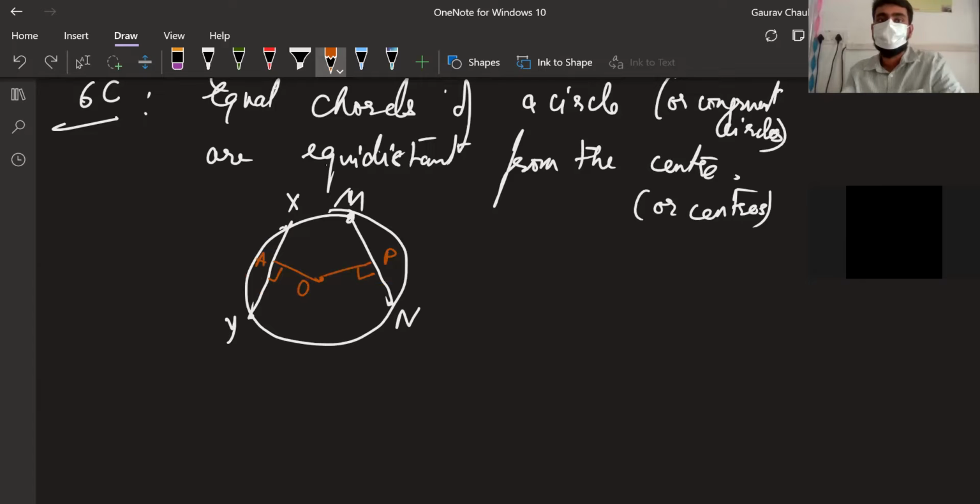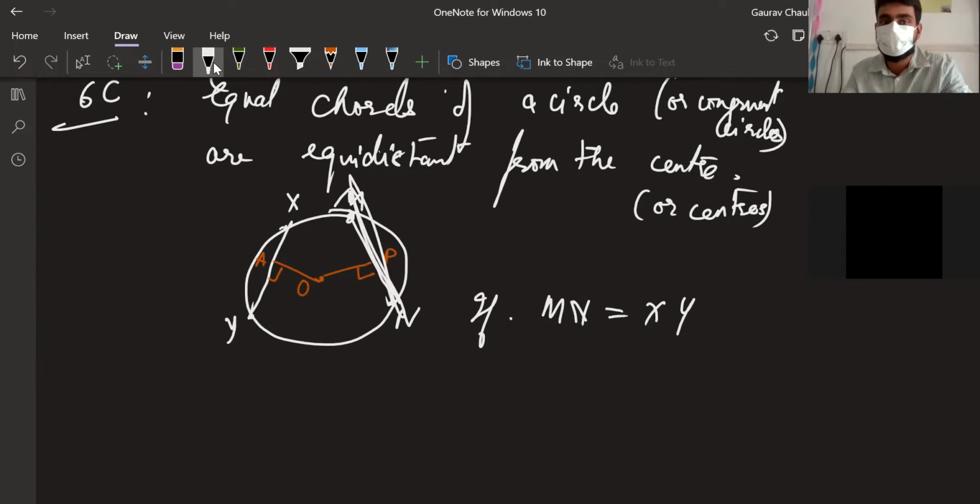The theorem is saying, they are assuming equal chords. So if MN is equal to XY, then OP is equal to OA.